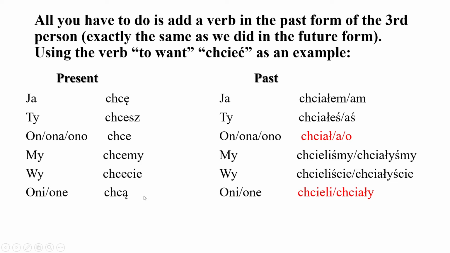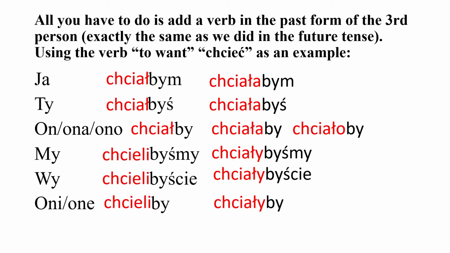Okay, so we talked about the verb chcieć, which means to want, the present form and past form. Both forms are important. However, the past form is used to do the conditional form. Okay, as we said before, chciałbym, chciałabym. To the word chcieć, just add bym and the third person in the past in front of it. This is one word, just to make sure that you know.